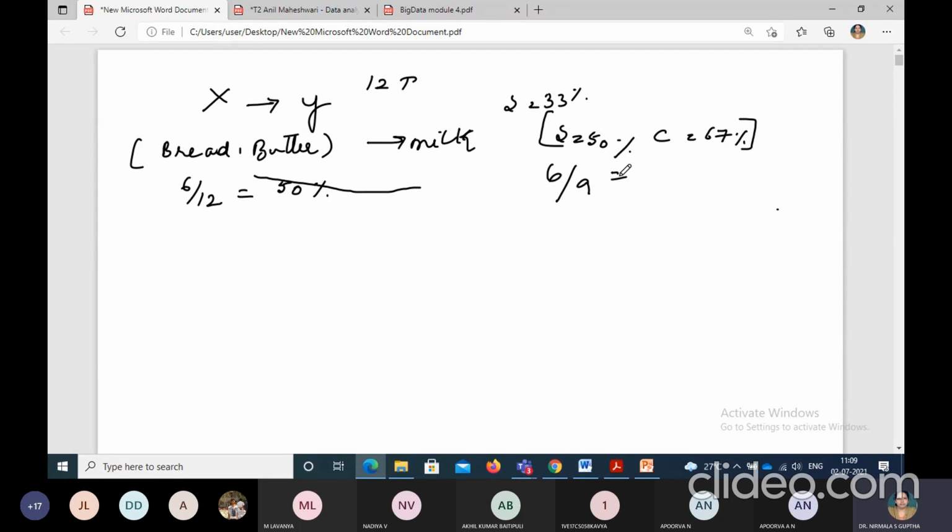Because 9 times the bread butter was there. So this is my X value. X value was occurring 9 times and the possibility of getting milk along with bread and butter to be purchased is 6 times. So for XY, X is bread comma butter, Y is milk.